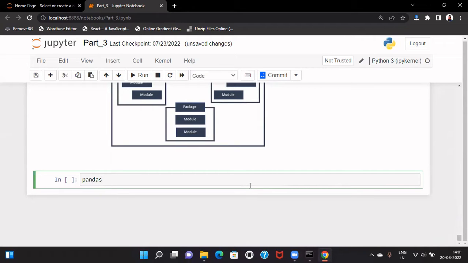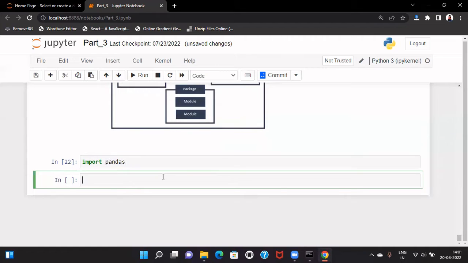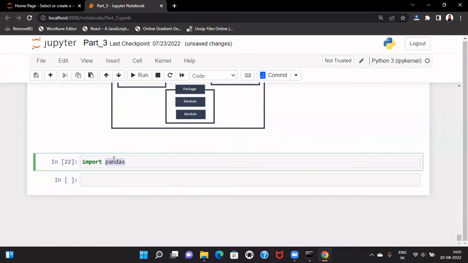To import pandas and to be able to use all the functionalities which are already written inside pandas, we just need to use this syntax where we write import and then the package name. So if we say import pandas, we can run this, and now pandas is available. We can use all the features which are written inside the pandas library.